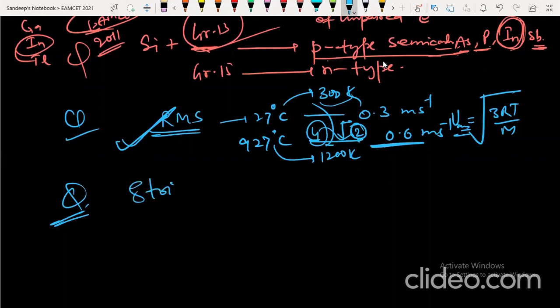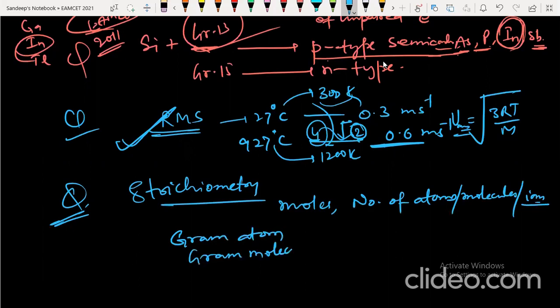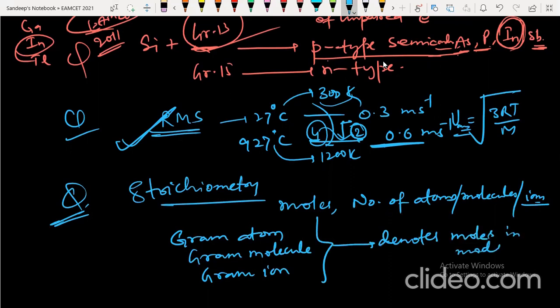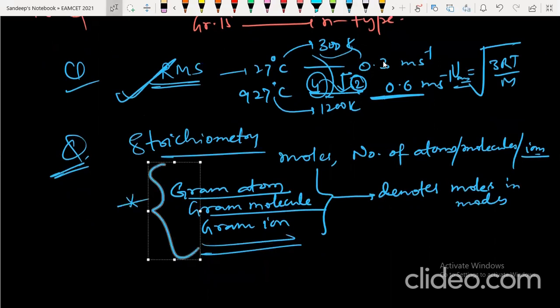From stoichiometry, they can ask you mole-related questions: moles, number of atoms, molecules, ions. Sometimes you will be deceived when they ask gram atom. Gram atom, gram molecule, and gram ion all denote moles in modern chemistry. So keep this in mind. 1 gram atom means 1 mole of atoms, 1 gram molecule means 1 mole of molecules, and 1 gram ion means 1 mole of ions.